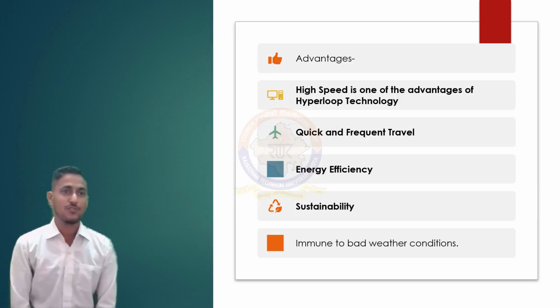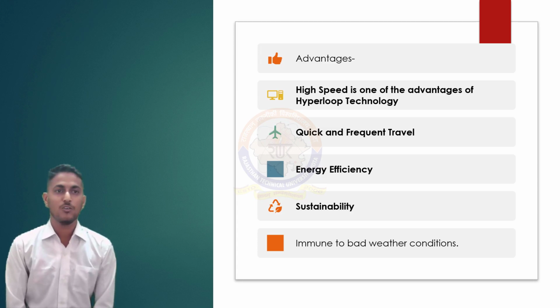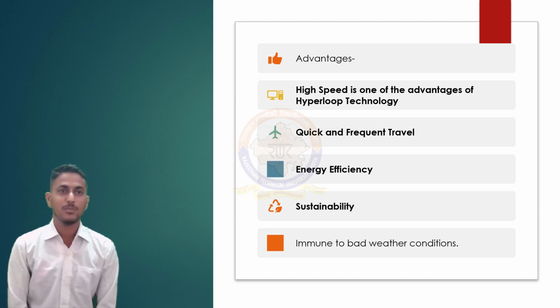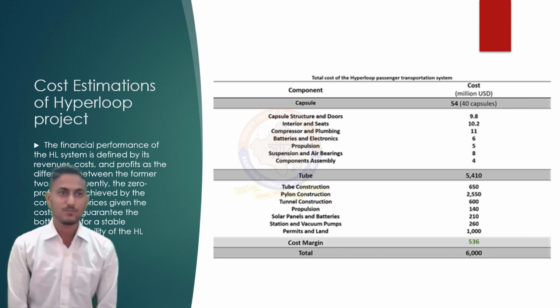Now coming to the advantages of Hyperloop, at 1000 to 1200 km per hour, Hyperloop outcompetes any other mode of transportation for commercial use. Travel time is reduced due to no onboarding or offboarding time, and frequent travel would also be more. Due to the low acceleration and deceleration rates, energy efficiency is higher. As the journey will be in tubes, bad weather conditions would also have no effect.